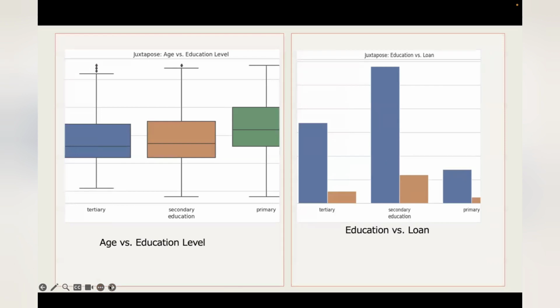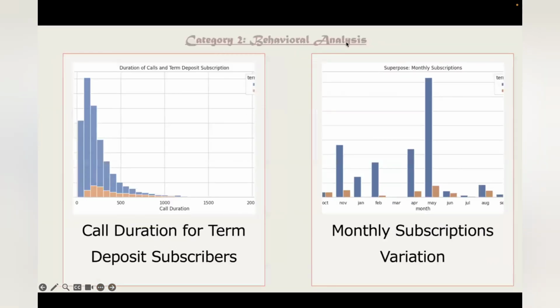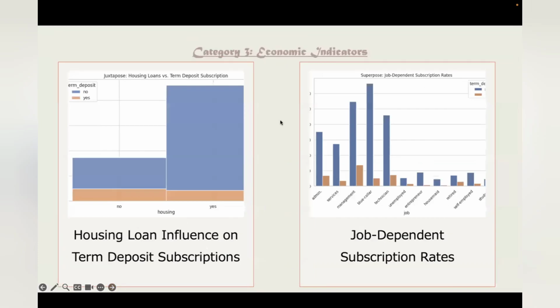And these are all the charts for the respective questions. Coming to the second category, which is behavioral analysis, it includes call duration for term deposit subscribers and monthly subscriptions variation. And these are the respective charts for those. And coming to the third category, which is the economic indicators, they are housing loan influence on term deposit subscriptions and job-dependent subscription rates.